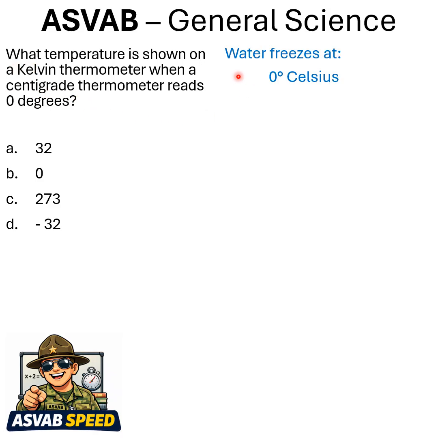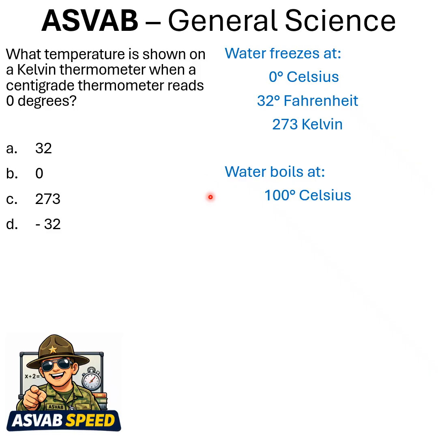Water freezes at 0 degrees Celsius, 32 degrees Fahrenheit, and 273 Kelvin. Water boils at 100 degrees Celsius. See the connection? Freezes at 0, boils at 100, 212 Fahrenheit, and 373 Kelvin. All 6 of these you should memorize. Now notice the connection here in regards to the problem.